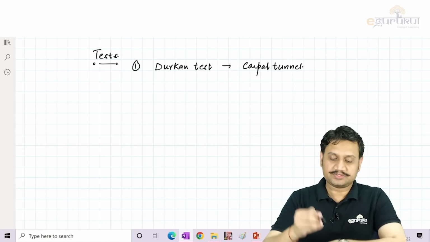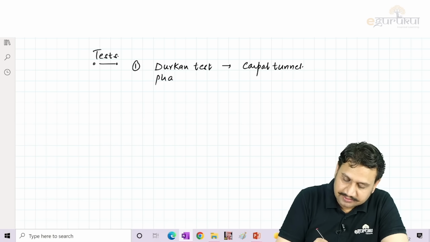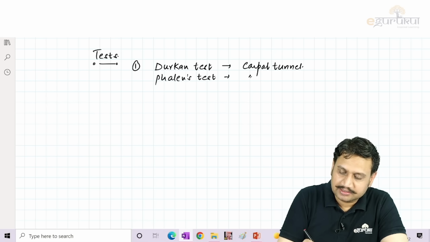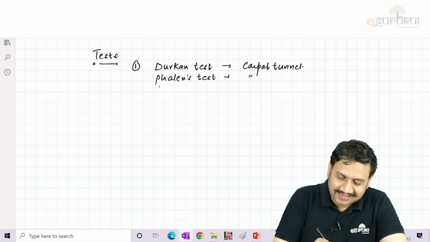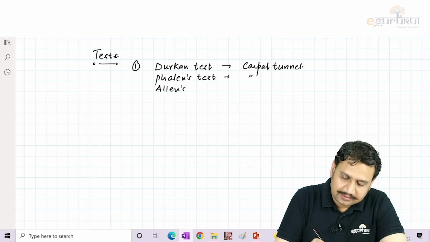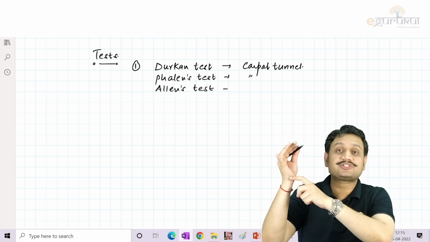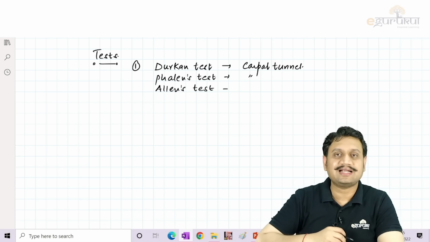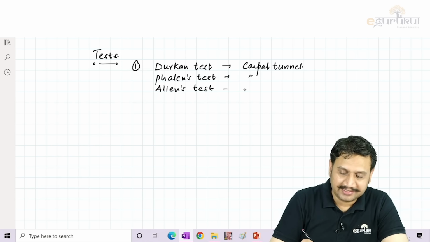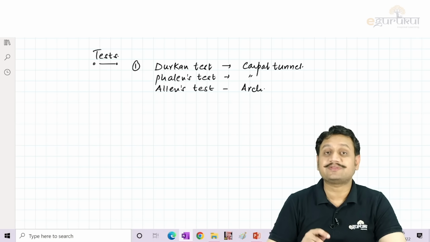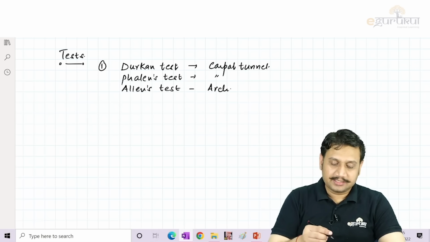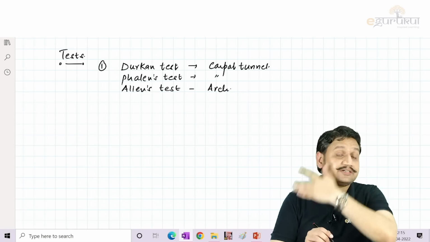Direct compression. Second, Phalen's test. Correct? Phalen's test. For what? Same, carpal tunnel. Right? Then you have the Allen's test. Not directly related to surgery, but that is for integrity of the palmar arch, radial and the ulnar collaterals and the vascular system. So that is for the hand again, the vascular arch of the hand, Allen's test. Okay. Durkan's, please remember, is the most sensitive test.